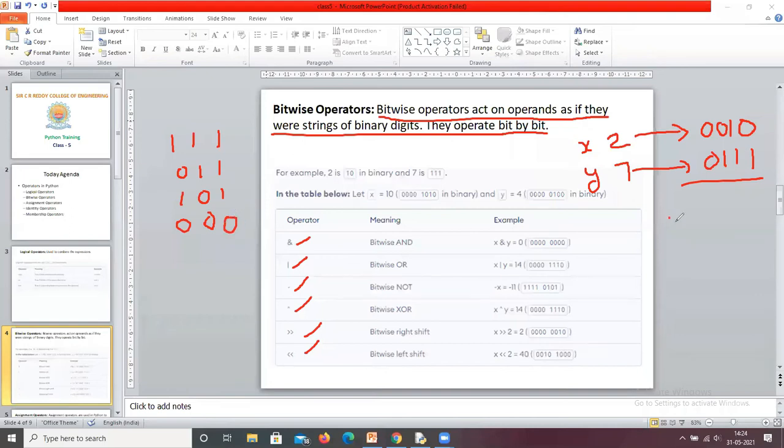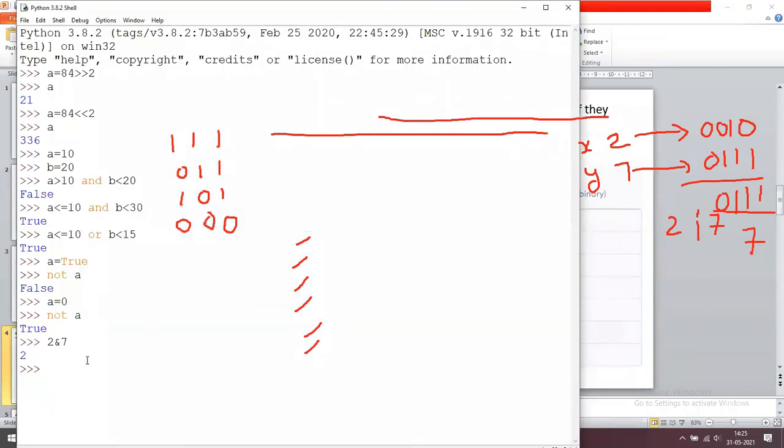Now same 2 and 7. 2 OR 7. So now 0 1 1 1 gives 7. So if you are using the OR operator, then it returns 7. If you observe, the output is 7.